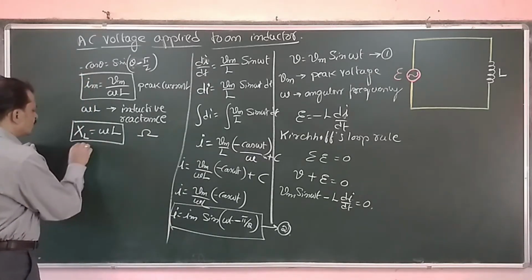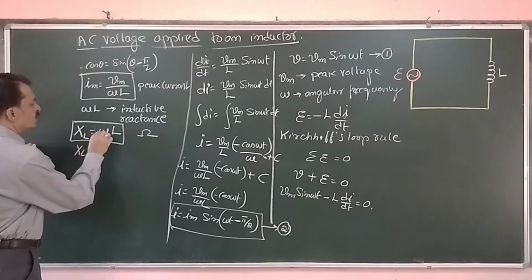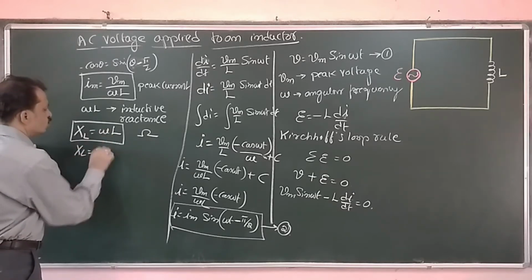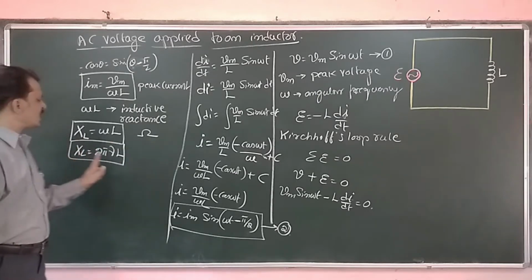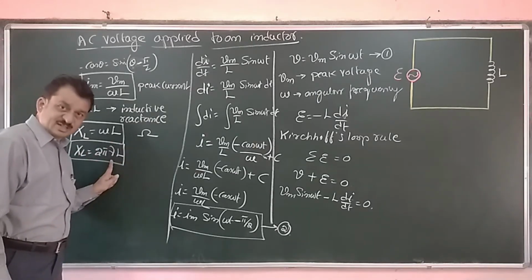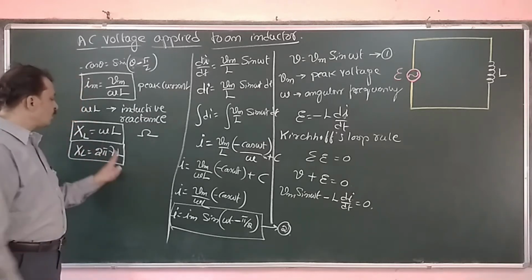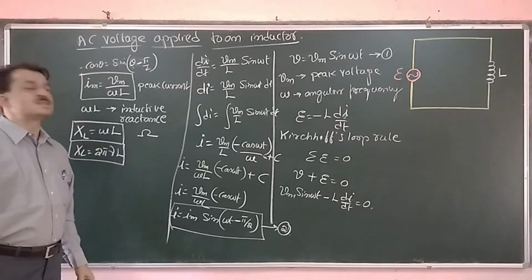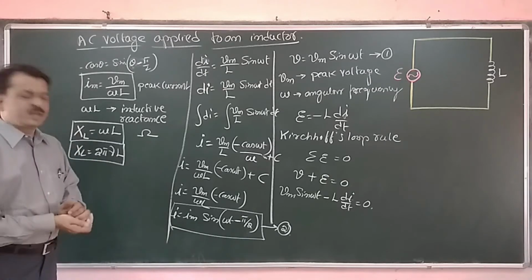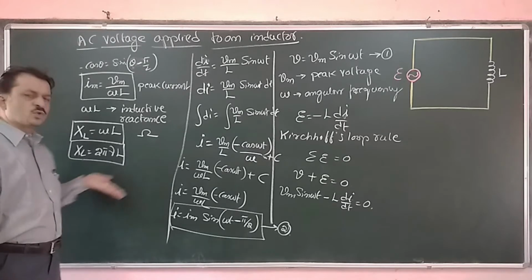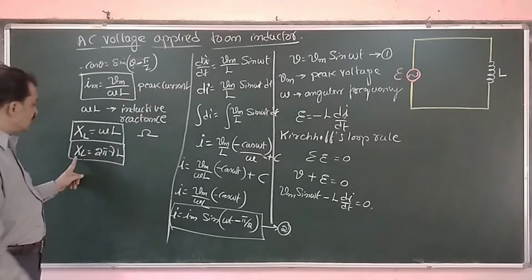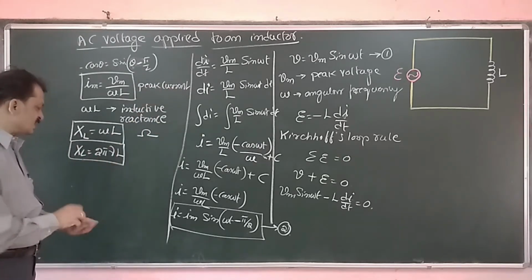So if I write this as 2 pi nu into L, therefore inductive reactance is directly proportional to the frequency and directly proportional to the inductance of the coil. If the frequency goes on increasing, the inductive reactance also goes on increasing. It has a linear dependence.